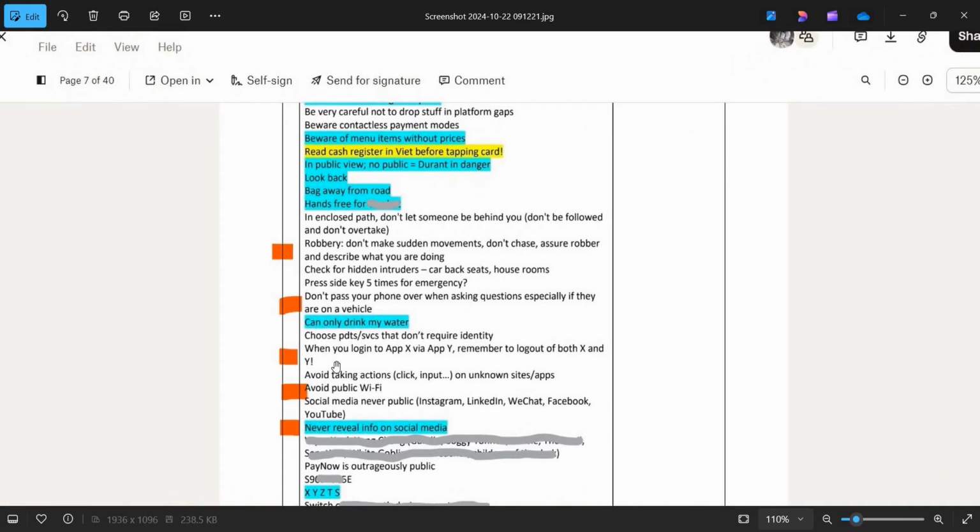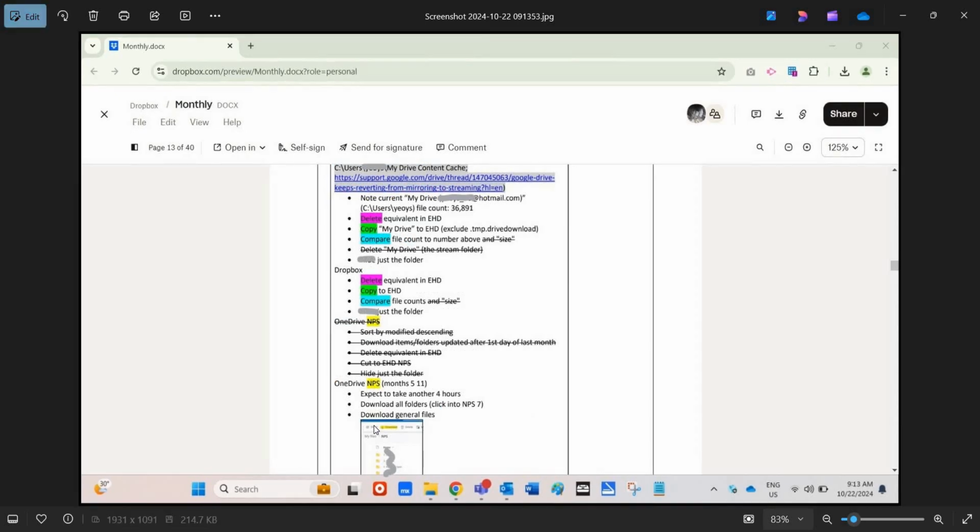Okay, so this is a list of safety measures that I remind myself every month. Things like if you're overseas and you encounter a robbery, don't make sudden movements, don't pass your phone over to strangers, and logging in and logging out of apps, avoid public Wi-Fi, never reviewing on social media. So all these things are routinized, as a personal risk management strategy.